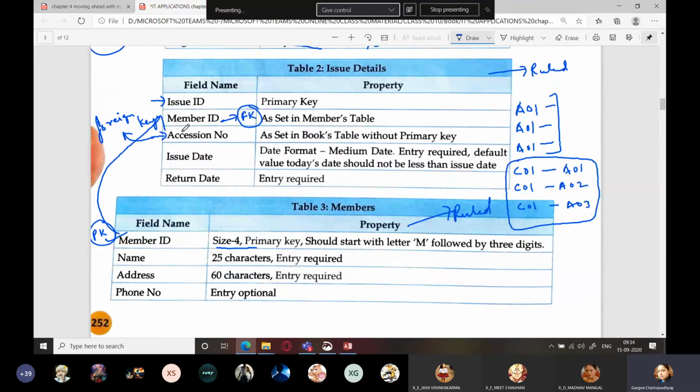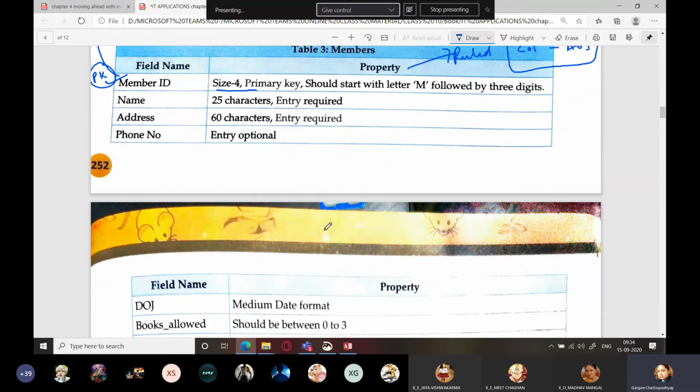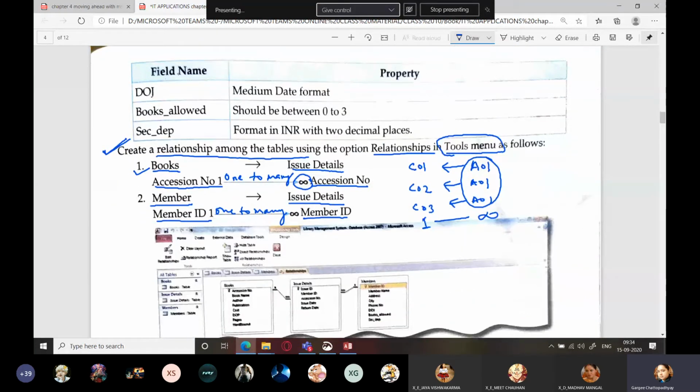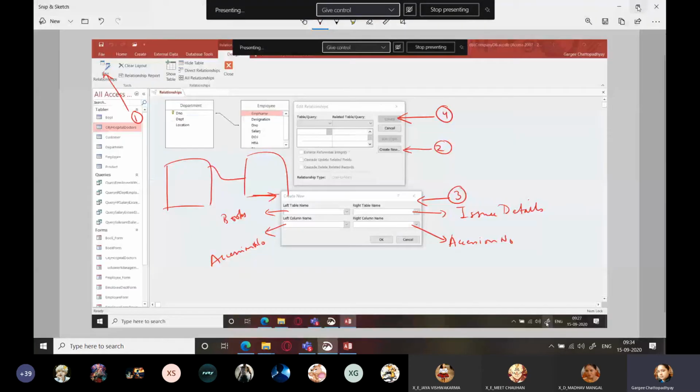दोनों के बीच में connection किससे हो रहा है? Member ID से हो रहा है. That is the reason why you will be creating a relationship between member and issue details also. कहने का मतलब ये है कि सारे टेबल्स को पहले कनेक्ट करो. How it will appear? Please look here. Wait.